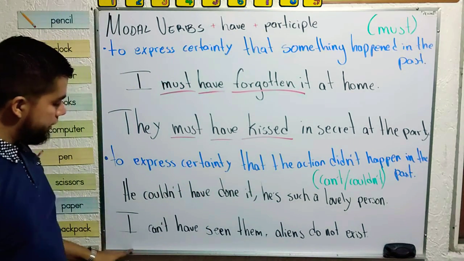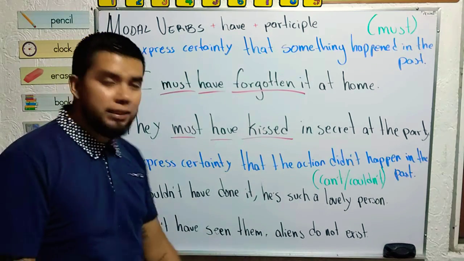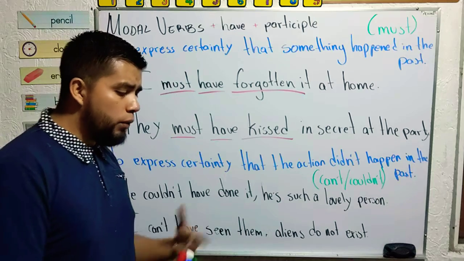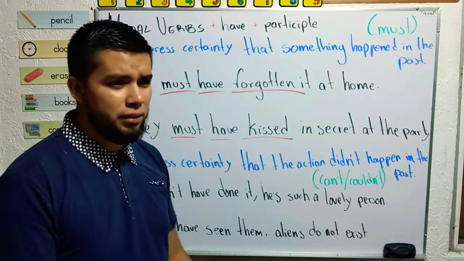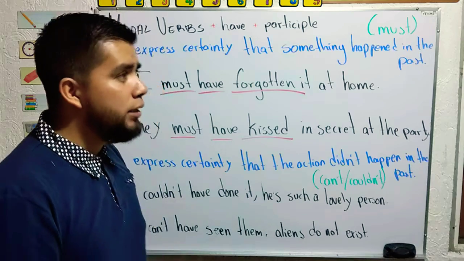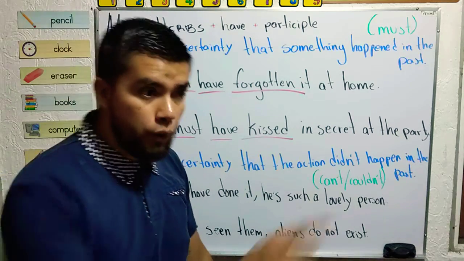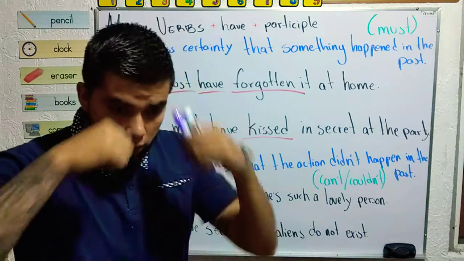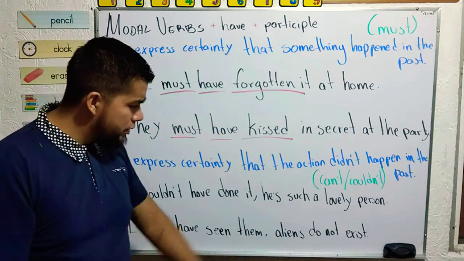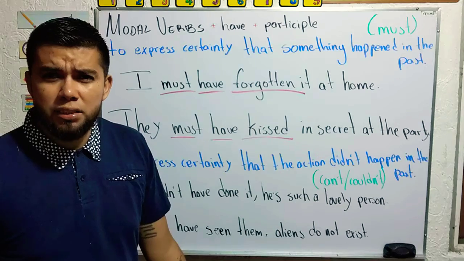Now, second case. I can't have seen them. Aliens do not exist. Imagine you are walking at night in the forest. I don't know why, but you are there. And you see an alien. You're like, what? I can't have seen them. Aliens do not exist.